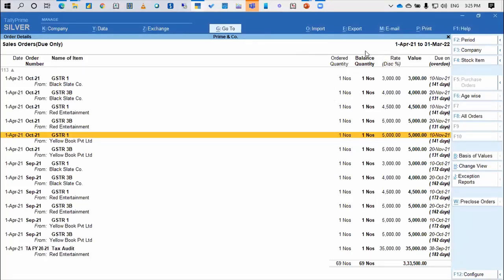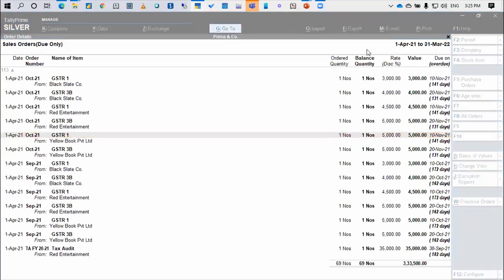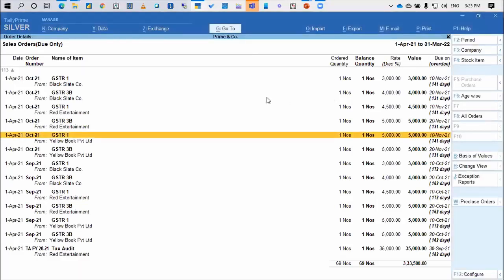Umaji is commenting that it would be better if Tally develops a practice management software for CA firms, compatible with Tally or functioning independently, instead of modifying the accounting software. So Umaji, this is exactly what we are seeing: whatever limited resources we have in Tally, how do we best manage to use them rather than going for a fully dedicated module for the same. I think this should help in managing the practice.